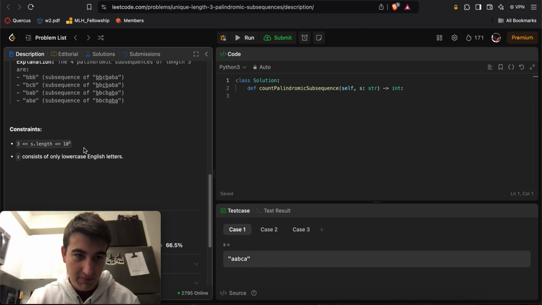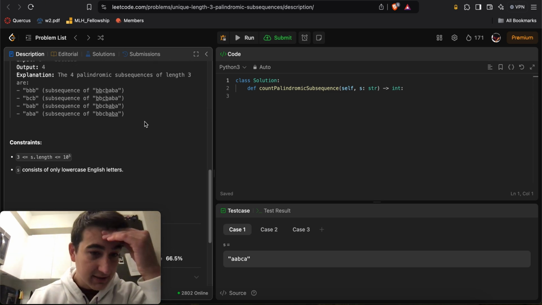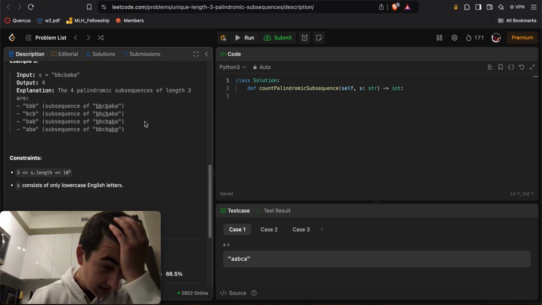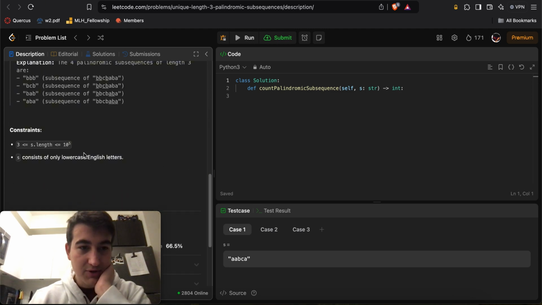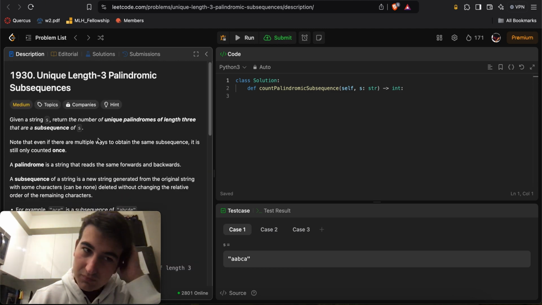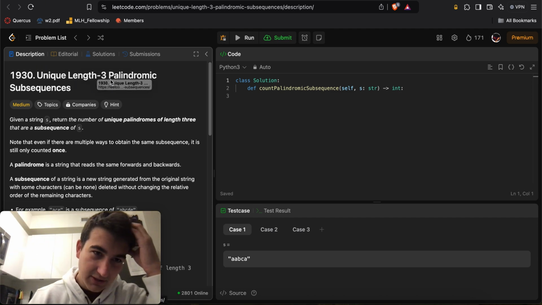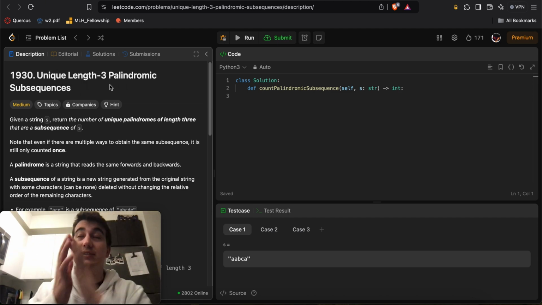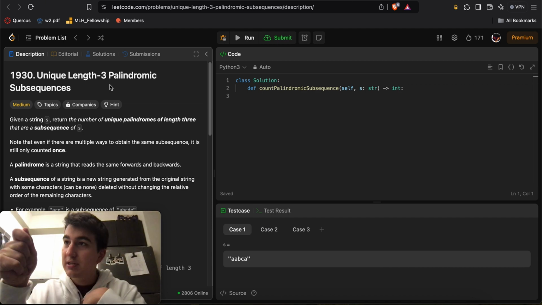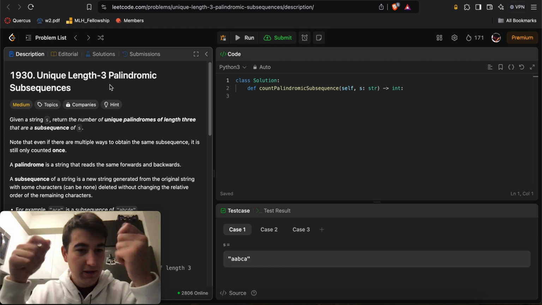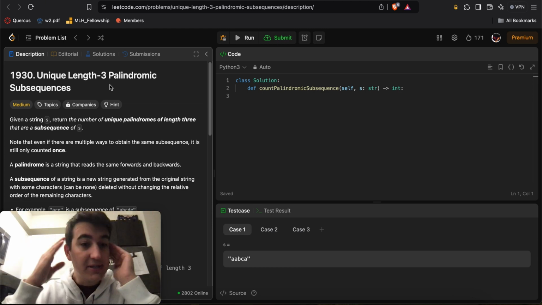What are the constraints for this problem? Okay, the string length is up to 10 to the 5, so we need a linear time solution, or an n log n solution in the very best case. My first idea was going to be some 2D DP thing, which obviously we cannot do. But this makes sense, right? Because it's going to be length 3, so it's palindromes that are specifically length 3. It just means that the first letter and the last letter are the same, and then the middle letter doesn't matter what it is, but there needs to be a letter in there.